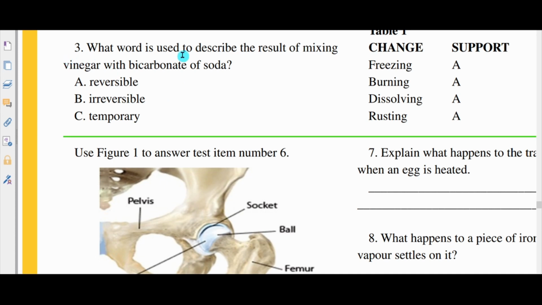Number 3, which word is used to best describe the result of mixing vinegar with bicarbonate of soda? Reversible, irreversible, temporary. We did a video showing this particular investigation as well. We know that we get something new. We could not get back the vinegar. So again, this would be irreversible.